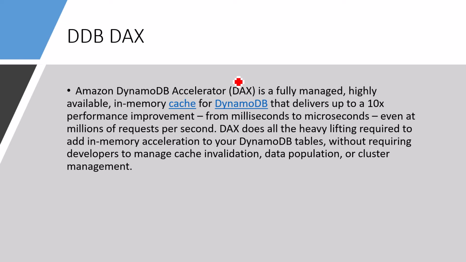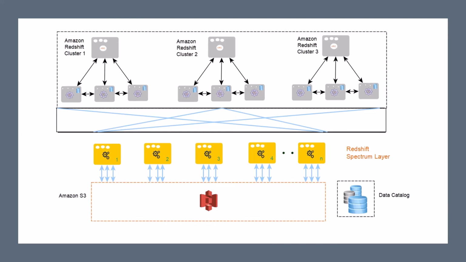If high traffic is coming, it will provide enough elasticity to you so that there will not be any latency problem. But of course, DAX is not good for storing petabyte scale of data and running SQL queries on top of that. But it is very good when you need higher performance and you have too many read operations. Then you can use the in-memory cache, and you do not need to worry about how to populate the data for that cache or think about the cache lifecycle. It is managed by DynamoDB DAX.